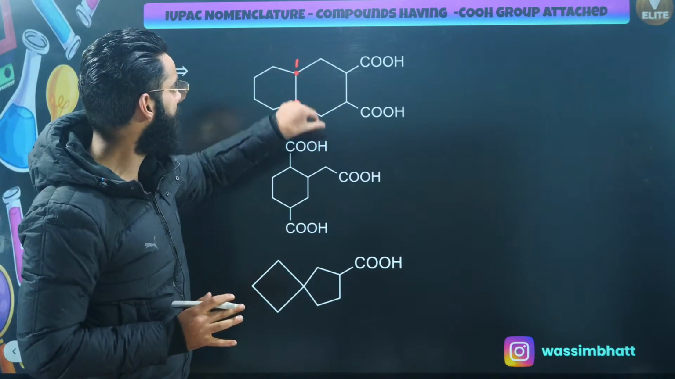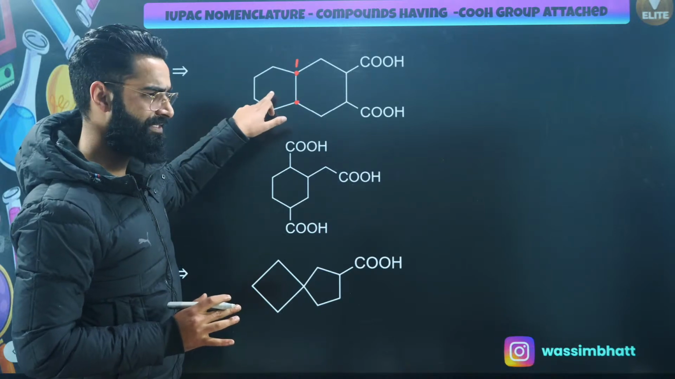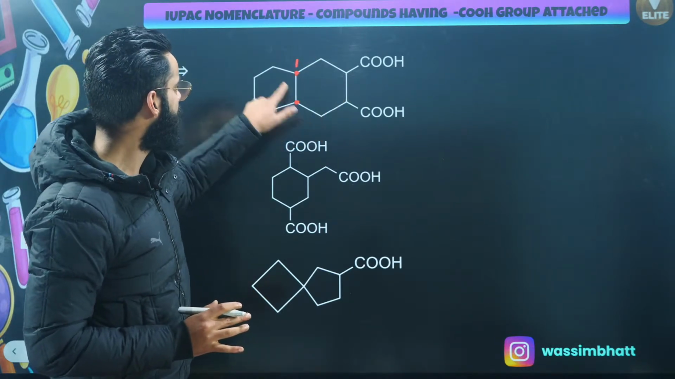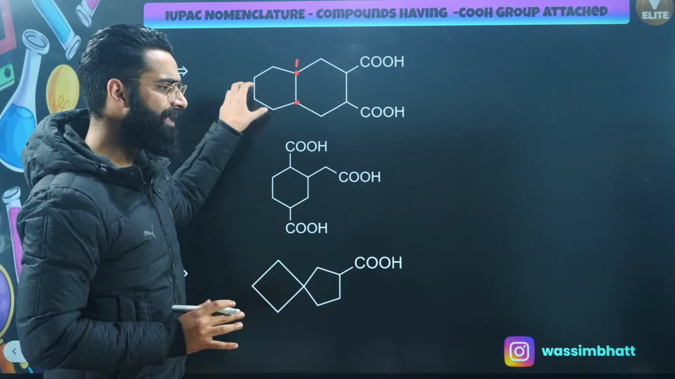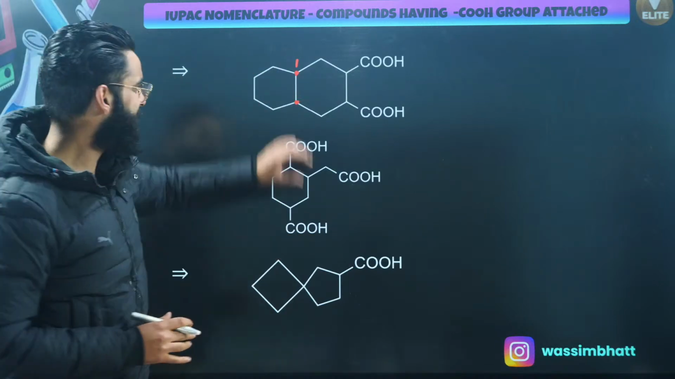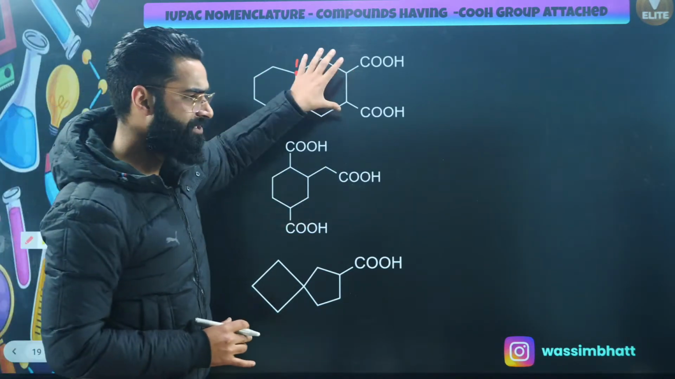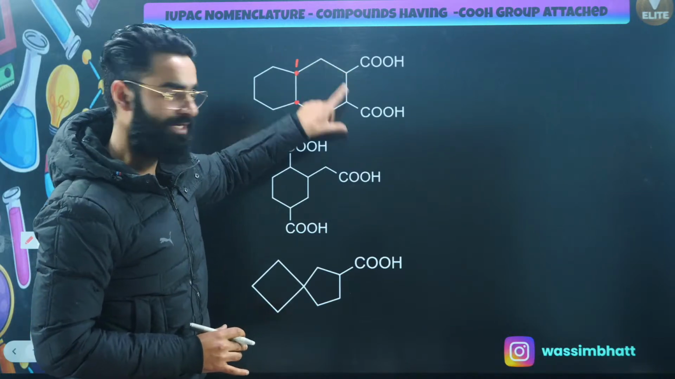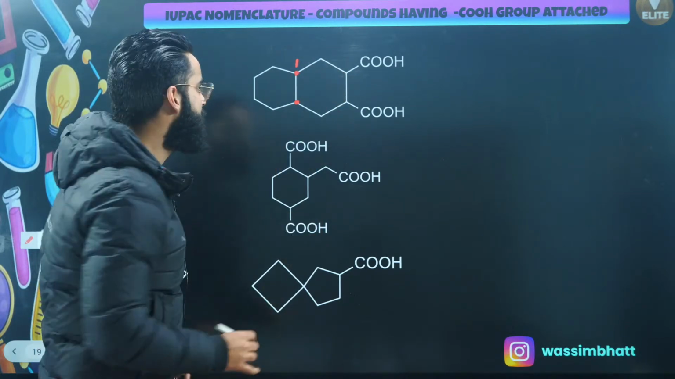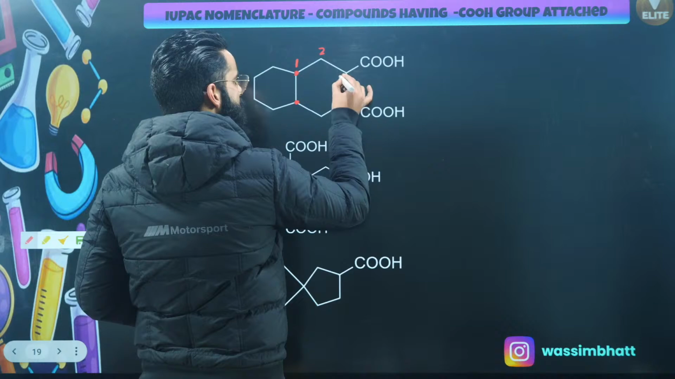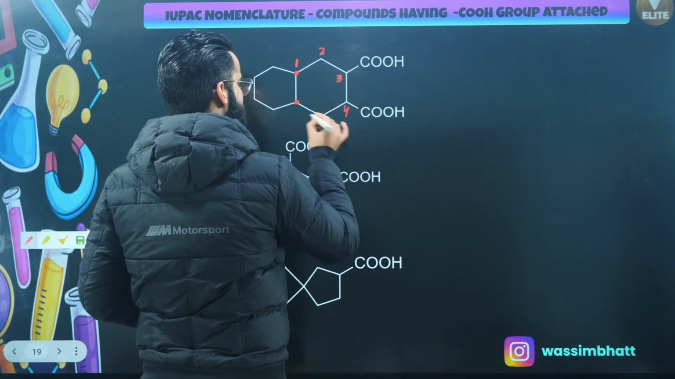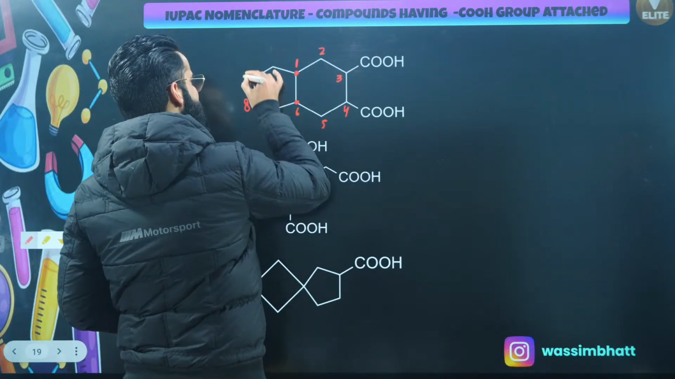See, both the rings are the same basically, right? 1, 2, 3, 4. 1, 2, 3, 4. Both the rings have the same number of carbon atoms, except these two bridgehead carbons, right? But this one is substituted, so I'll prioritize this particular ring over here. Let me call this carbon number 1. This will be 2, 3, 4, 5, 6, 7, 8, 9.